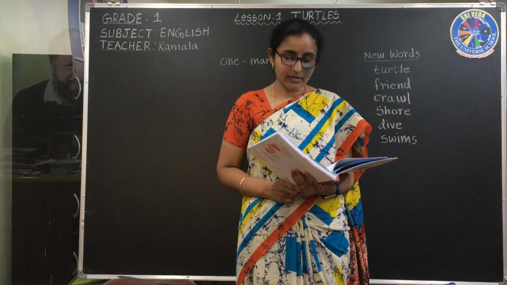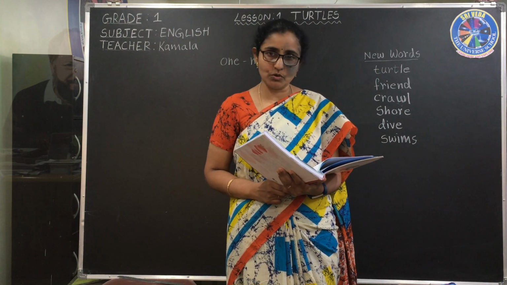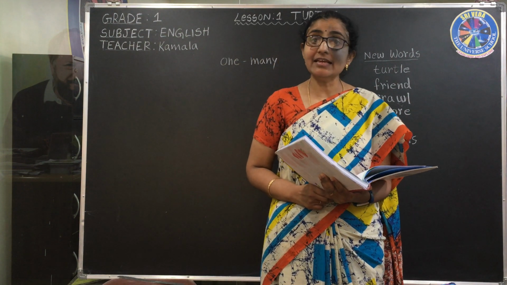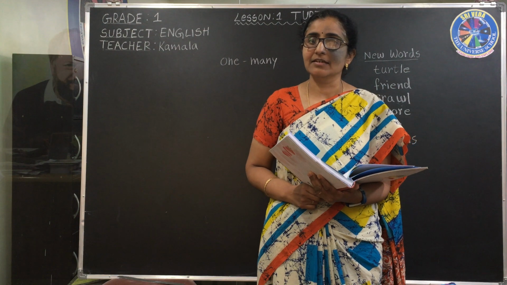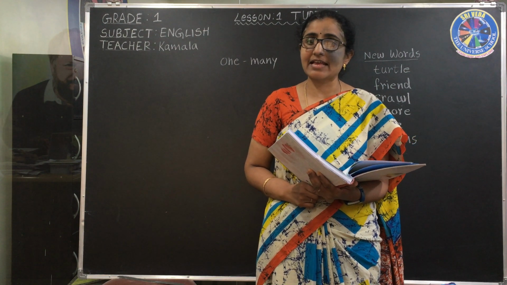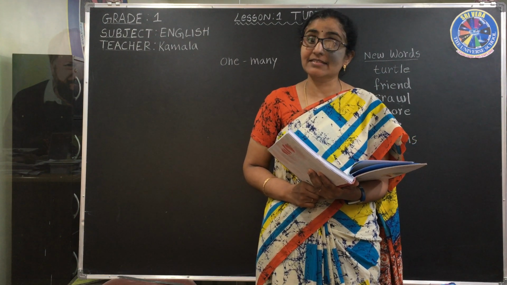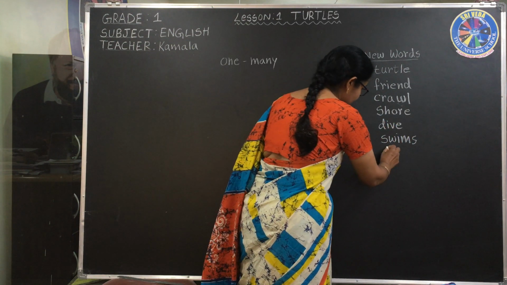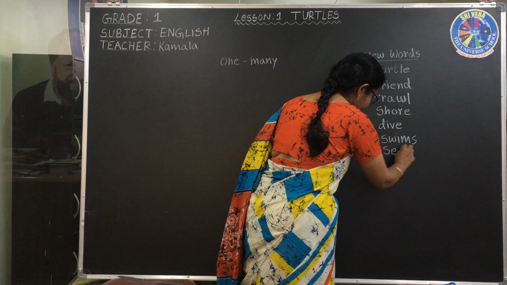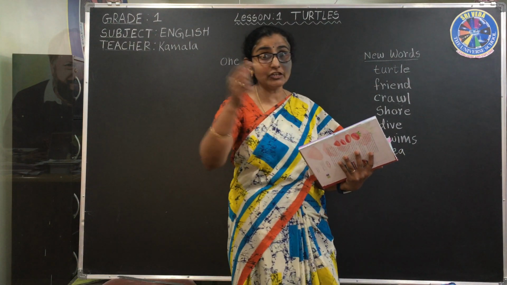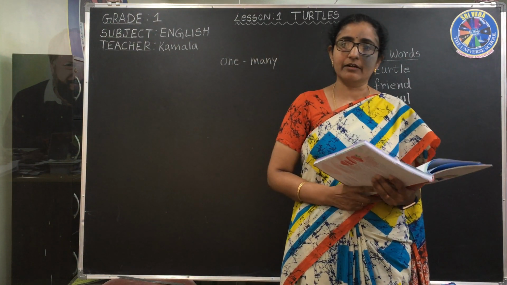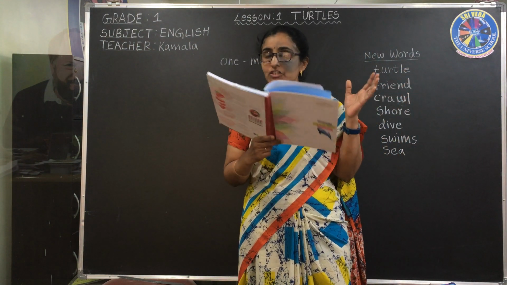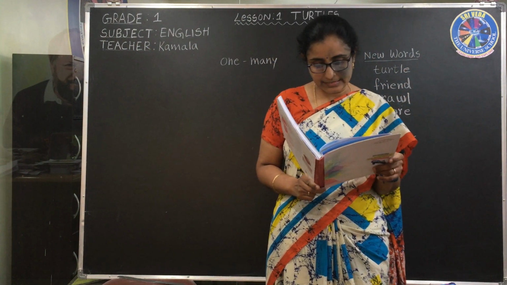T-O is to. T-H is the. S-E-A. S is S. E-A. Here we have not written C. C is what? A large water body like a river. There's much water. So that is a sea.